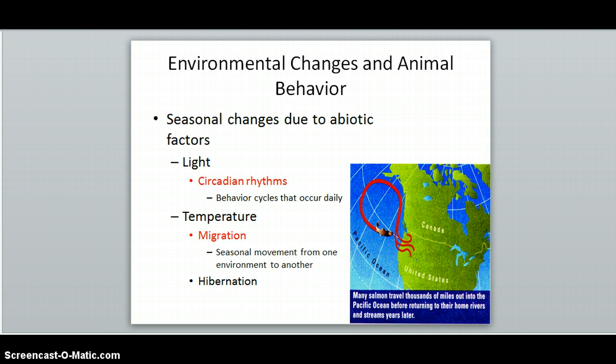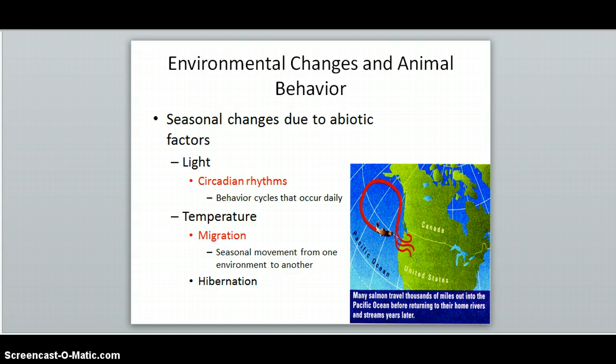Two abiotic factors that animals respond to in their environment are light and temperature. Circadian rhythms affect how we behave on a daily basis. The most obvious one is sleep, but that's not the only thing that's regulated on a 24-hour basis. A lot of our hormones are regulated on 24-hour cycles. Your blood pressure is lower in the morning than in the evening. A hormone that regulates the storage of fat is more active in the evening than in the morning. So midnight snacks will pack on more pounds than if you ate the same thing for breakfast.